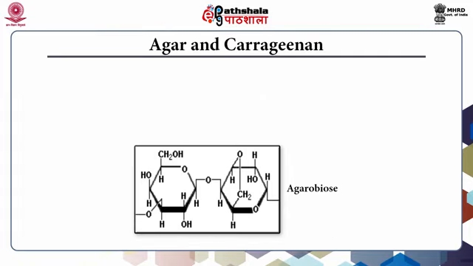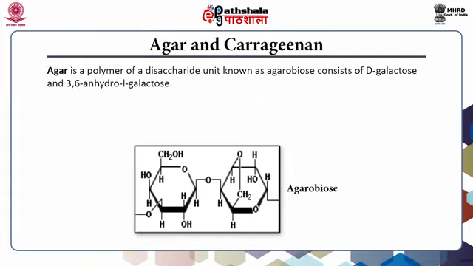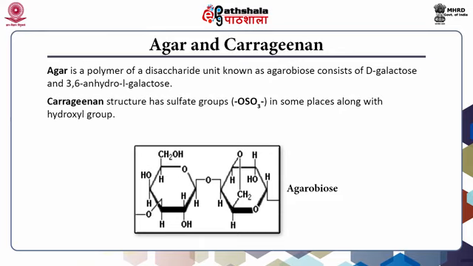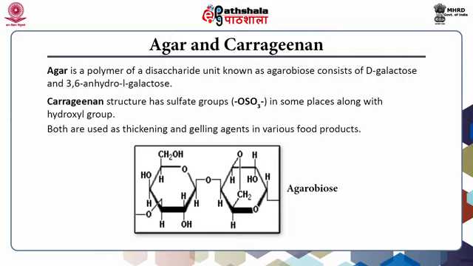Agar and carrageenan. Agar is a polymer of disaccharide unit known as agarobiose consisting of D-galactose and 3,6-anhydro-L-galactose. Carrageenan structure has sulfate groups in some places along with hydroxyl groups. Both are used as thickening and gelling agents in various food products.